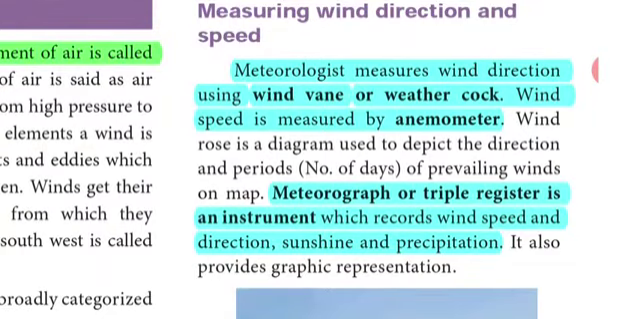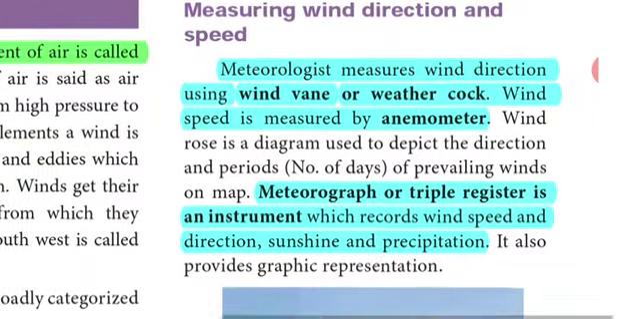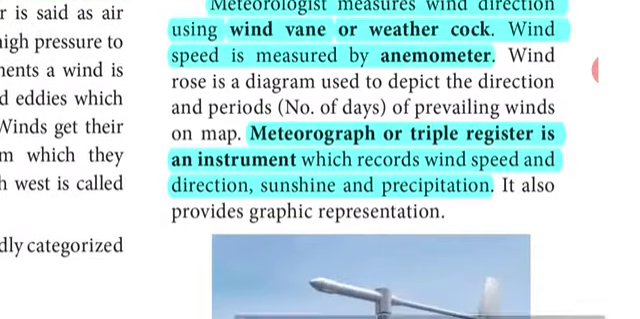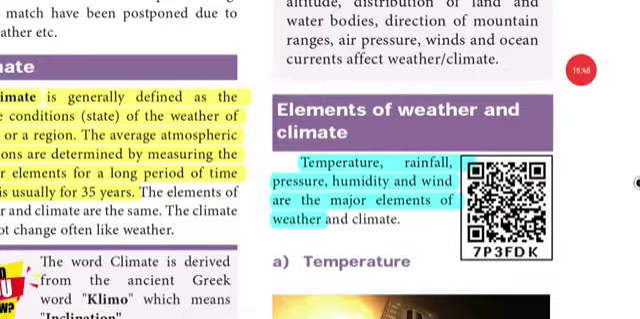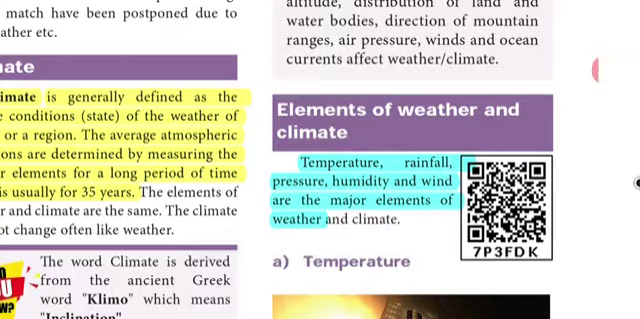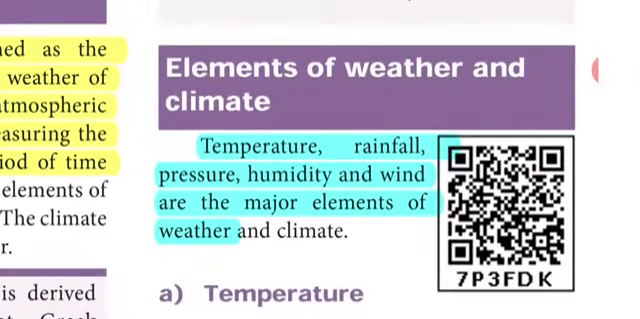Under the heading measuring wind direction and wind speed, first three lines. That is, meteorologists measure wind direction using wind vane or weathercock. Wind speed is measured by anemometer. Next, the meteorograph or triple register is an instrument which records wind speed and direction, sunshine and precipitation. This is all about your wind. So hope your third paragraph is very clear. For the third paragraph you have to list out the weather elements, that is temperature, rainfall, pressure, humidity and wind. These are the major elements of weather, and you have to mention what instruments are used to measure these elements.